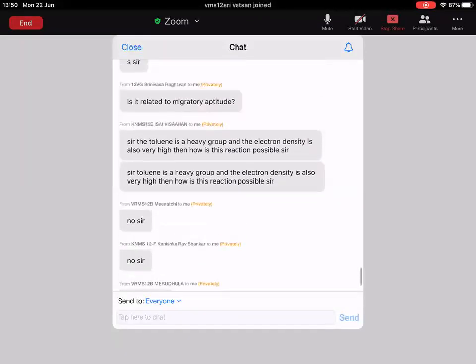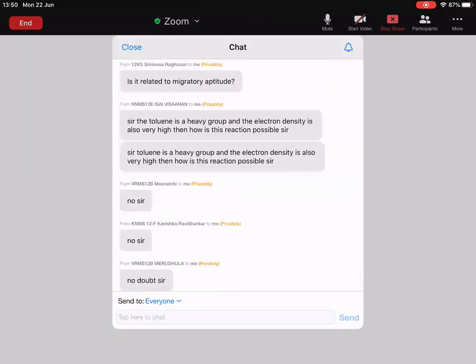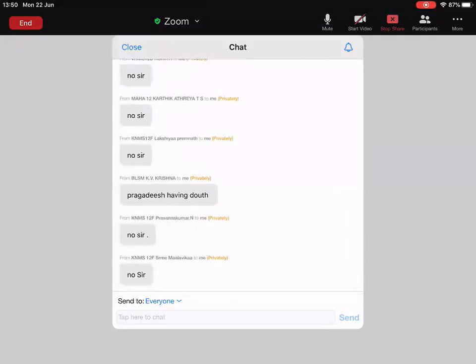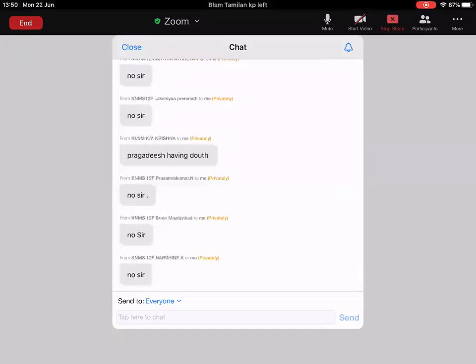Did I tell toluene is heavy group? No. Anyone, please tell me any doubt in this mechanism.